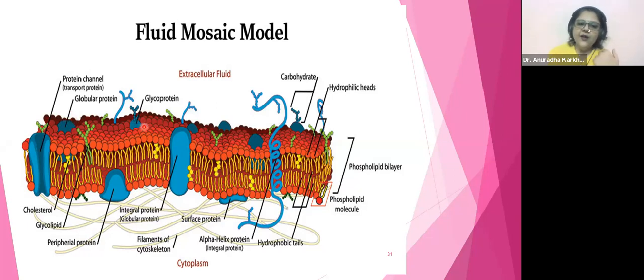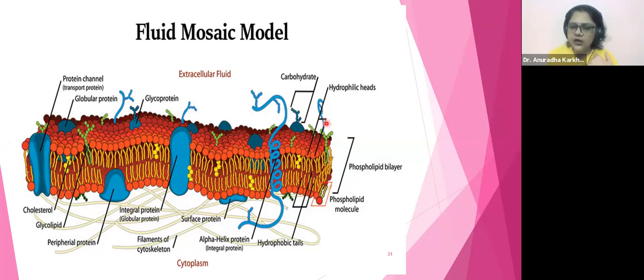Likewise, you can see the glycoproteins over here. Glycoproteins means the proteins will have sugar chains on them. So these are your sugar chains. Look over here. Here also you can see a carbohydrate. These are your carbohydrate or sugar chains. This is your hydrophilic head.